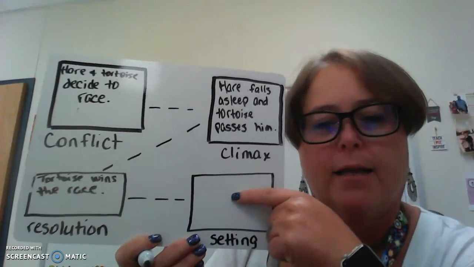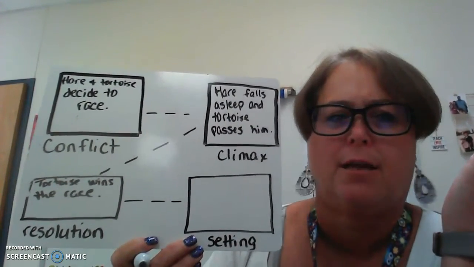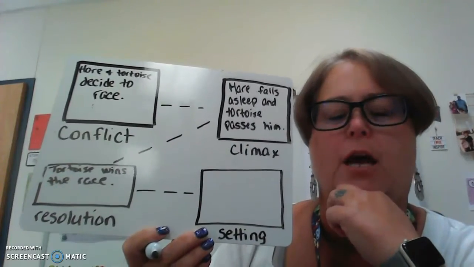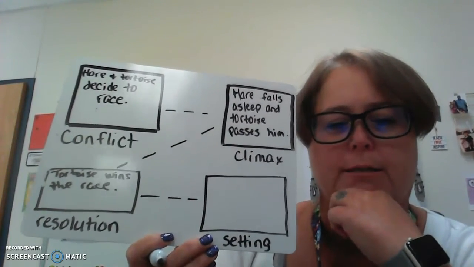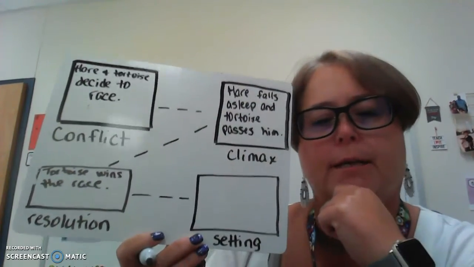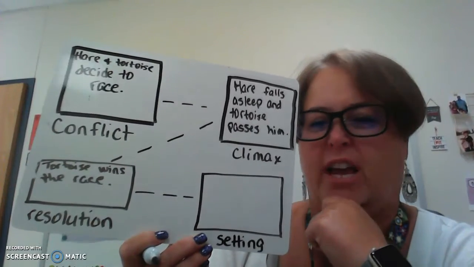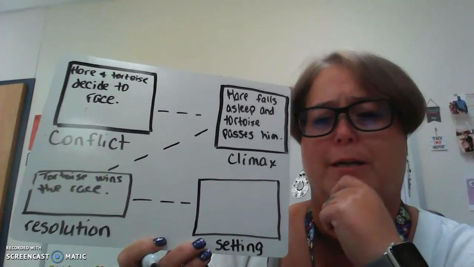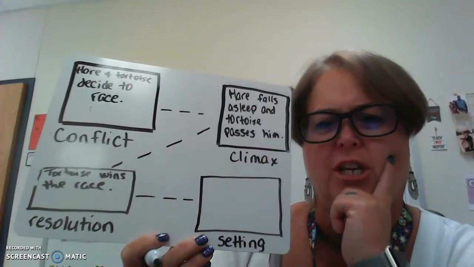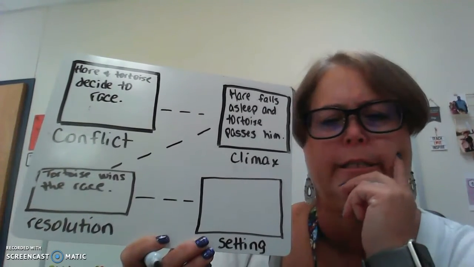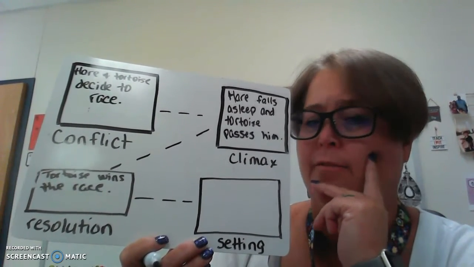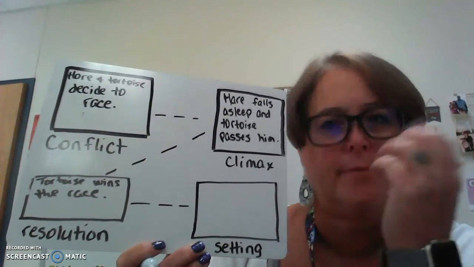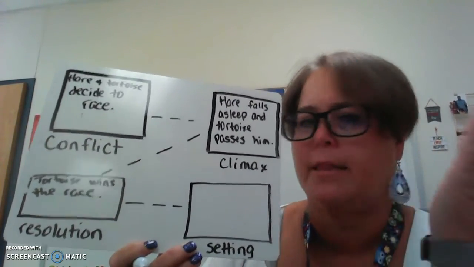Now let's talk about this last box right here. The setting. You guys know what setting is. We've been talking about it, talking about it, and talking about it. Setting is where the story takes place. Where did this story take place? Where were they? Were they at school? I didn't hear anything in the story about a school. Were they at the gym? No. Were they in the forest? Where the tortoise and the hare both live? Yes, that's the setting. They were in the forest.